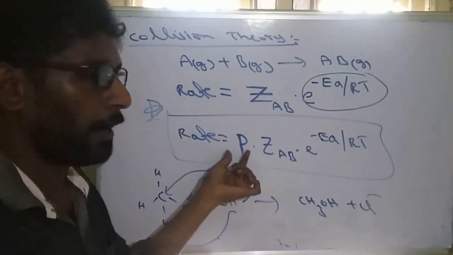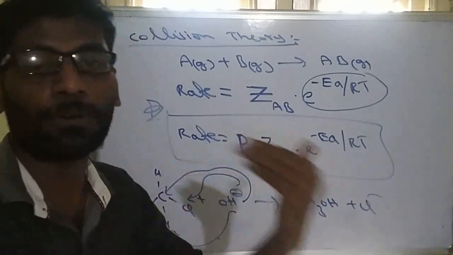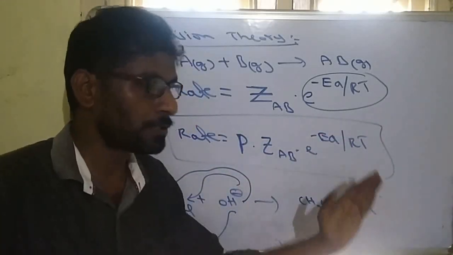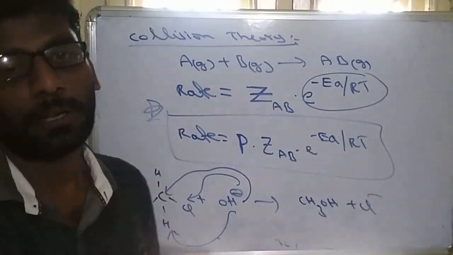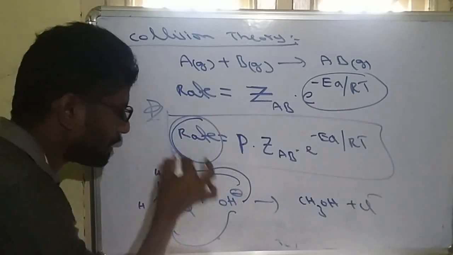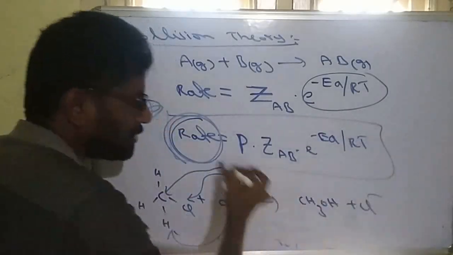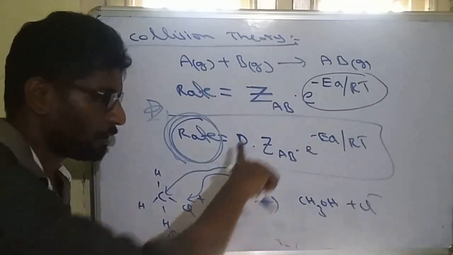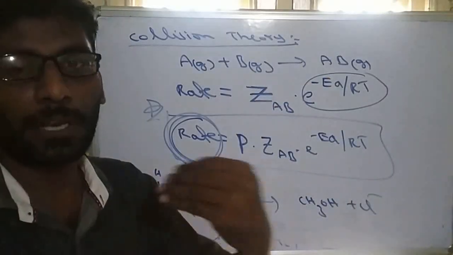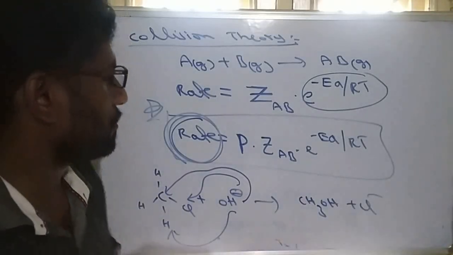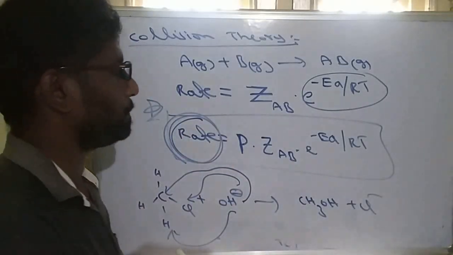So P is the number of proper or effective collisions. Along with the total number of collisions and the number of molecules whose energy is equal to or greater than the activation energy. So the rate of a gaseous reaction depends on all these factors: number of effective collisions, total number of collisions, and also the number of molecules whose energy is either equal to or greater than the activation energy. So this is the collision theory.